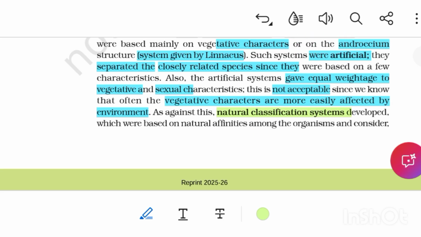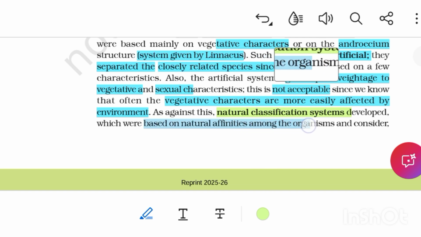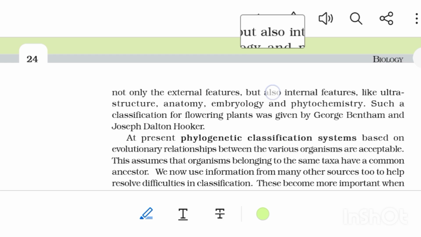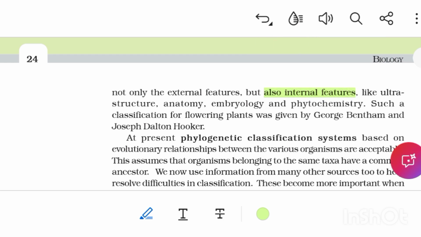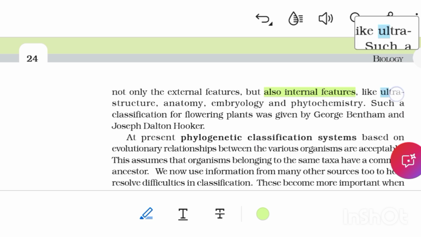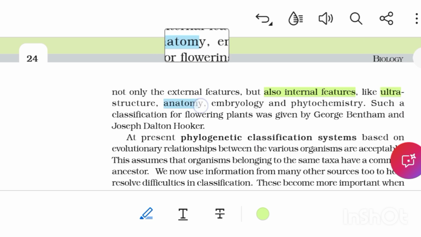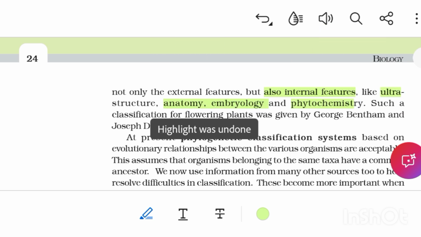As against this, natural classification systems developed, which were based on natural affinities among the organisms and considered not only the external features but also internal features like ultrastructure, anatomy, embryology and phytochemistry.